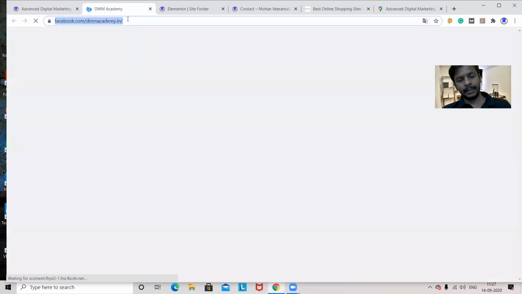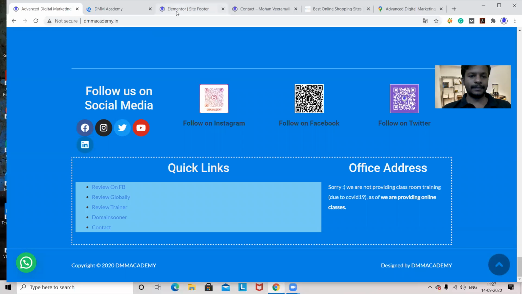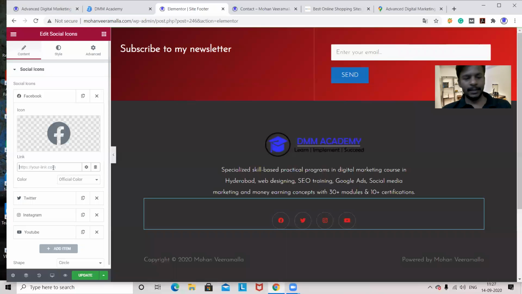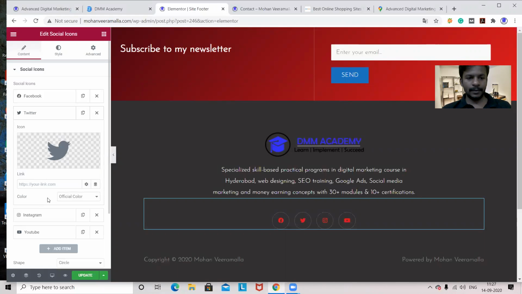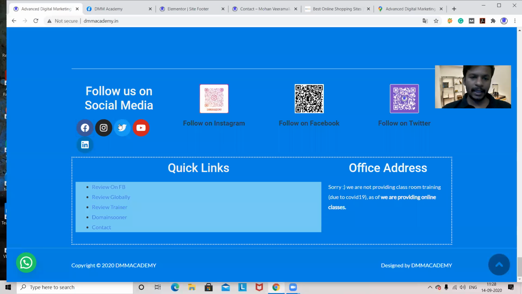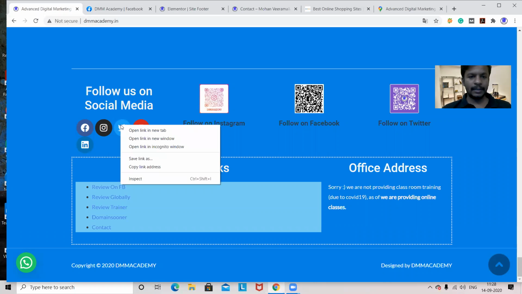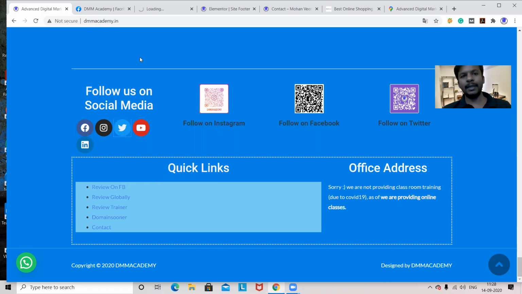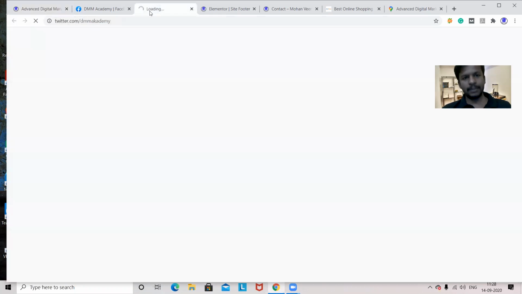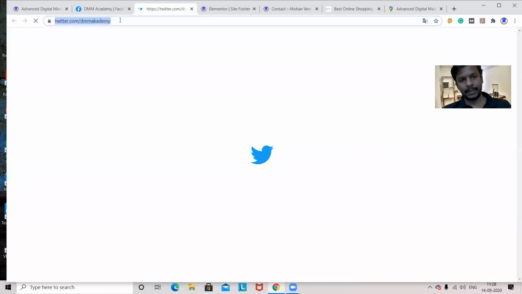I'll copy this link and I'll show it in the website. Here I'll paste this link. Next I'll go to Twitter, the same process. I already have social accounts, so it is easy for me to copy and paste. But if you don't have social accounts, then you have to create the accounts first, and then link that account with the website.